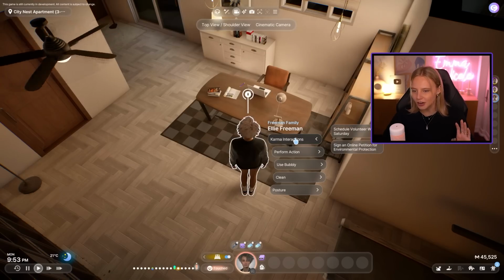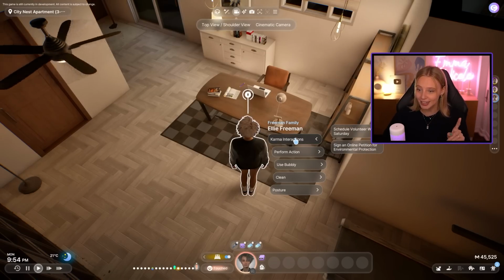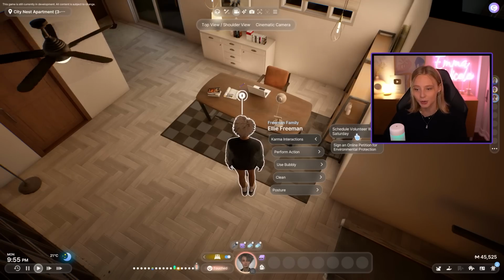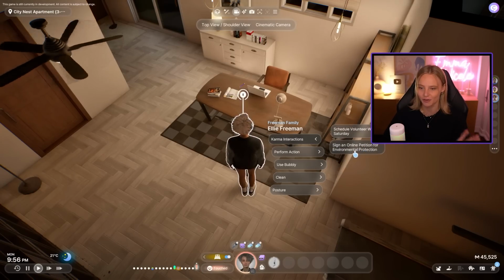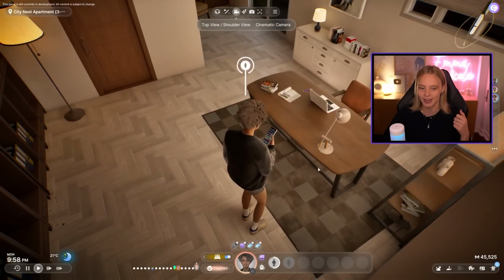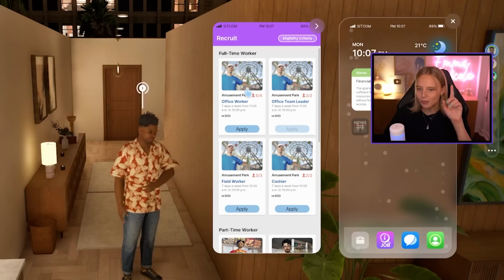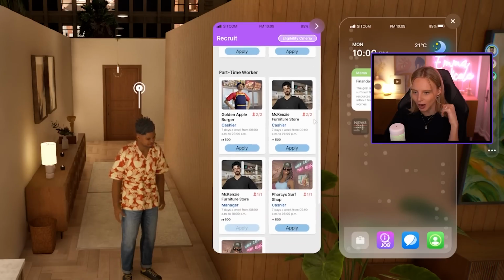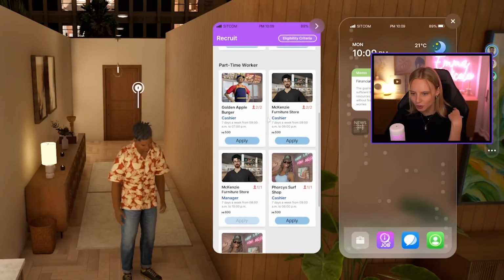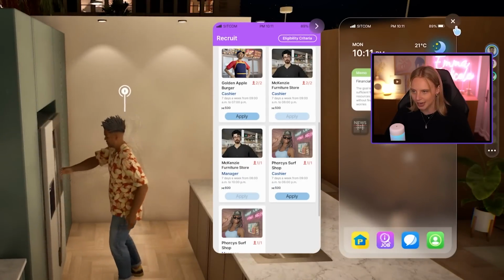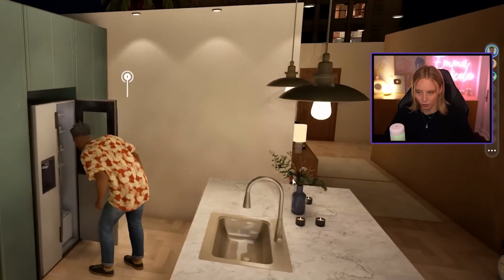So we know Ellie's got good karma. We're gonna continue to increase that karma. So now she has options to schedule volunteer work or sign an online petition for environmental protection. Very cool that you get more options because she has moved up that karma meter. Meanwhile, we have Sam here, who I did say we're gonna get a job. Let's have him maybe do some part-time work. Furniture store, surf shop. I kind of think furniture store could be cool. He clearly has good taste in interior design, or maybe Ellie.